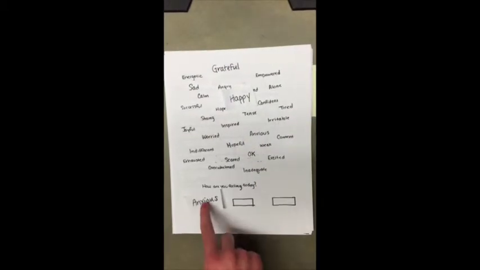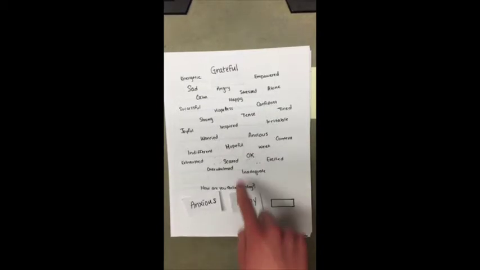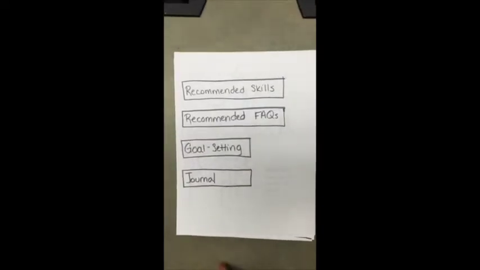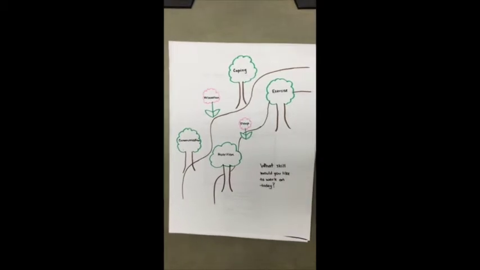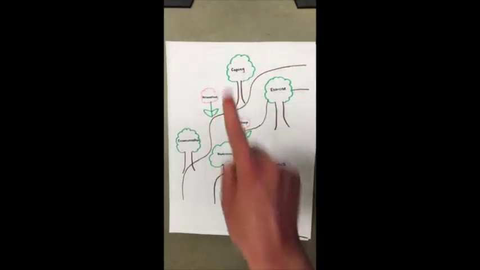In the word cloud, they will indicate their mood for the day, clicking and dragging 3 different words. From there, the system will give them tailored recommendations of what they can do: skills, FAQs, more goal setting, or journals. We chose skills. The first skill chosen is coping.